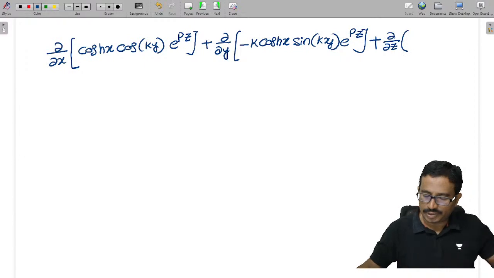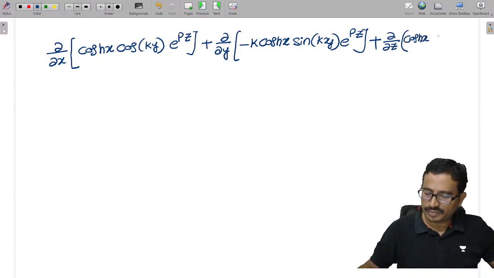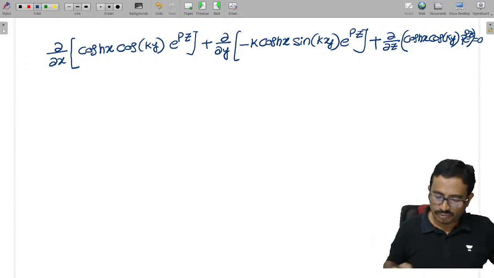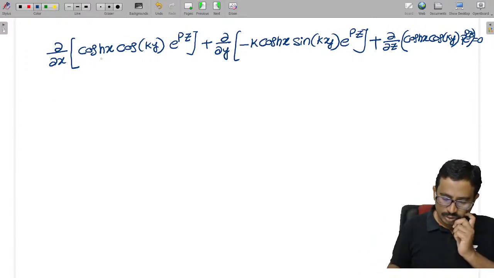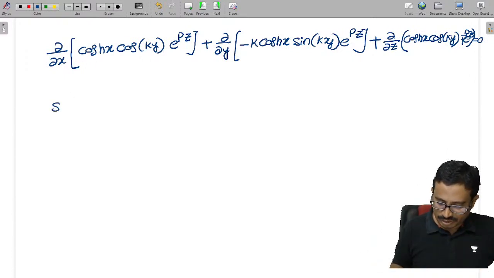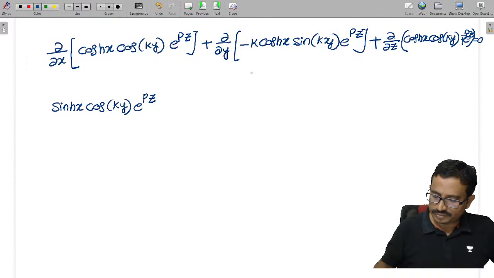So what will I get now here? Cos, which is equal to cos hx and cos ky, and the z derivative means p into e power pz, that is 0. One more time derivative. So cos hx is what now here? Sin hx only, into cos ky into e power pz.